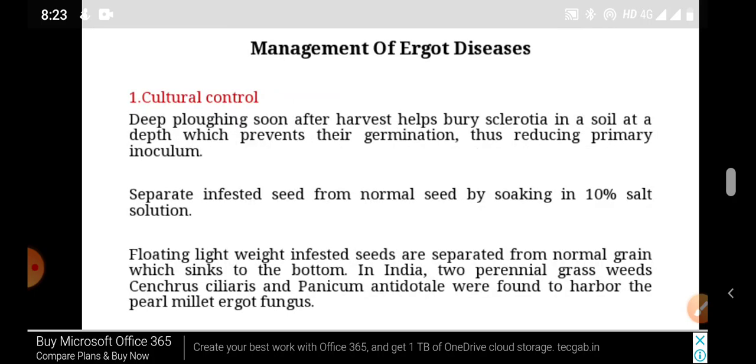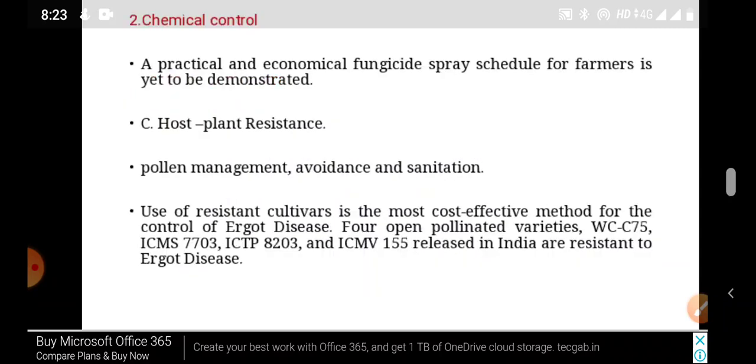Then how can you manage this disease? For cultural control, use deep ploughing and separate infested seeds: floating lightweight infested seeds are separated from the normal grain, which sinks to the bottom. Next is chemical control.